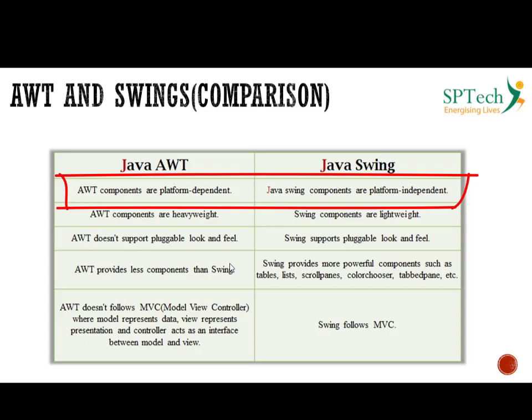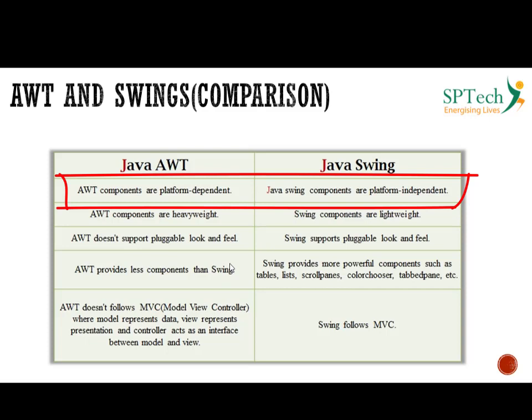Let me give you a simple example. Let's say I am designing a simple login screen using the AWT framework. We all know that the login screen consists of a text box for accepting the username, a password field for accepting the password, and it may have two buttons, an OK button and a Cancel button. The look and feel of this button would change from OS to OS.